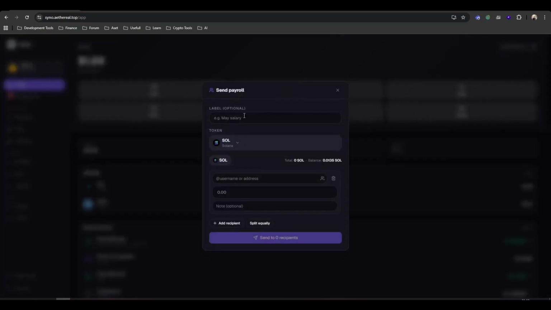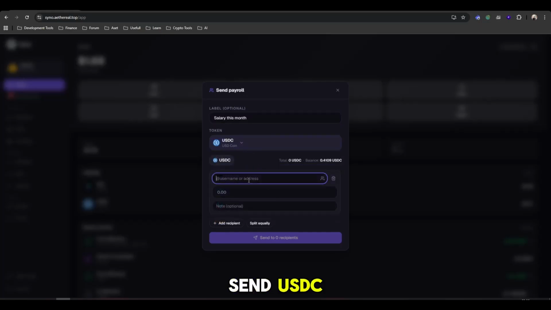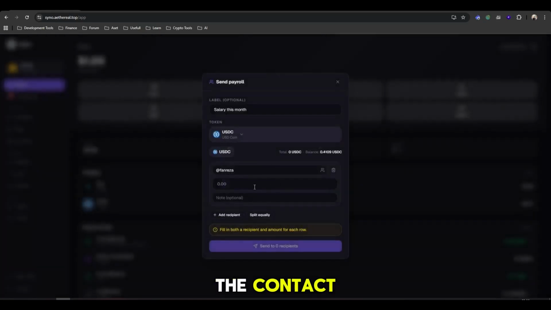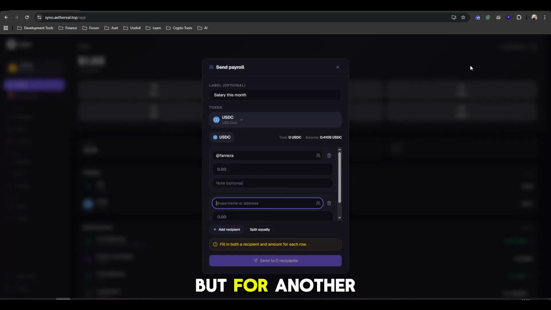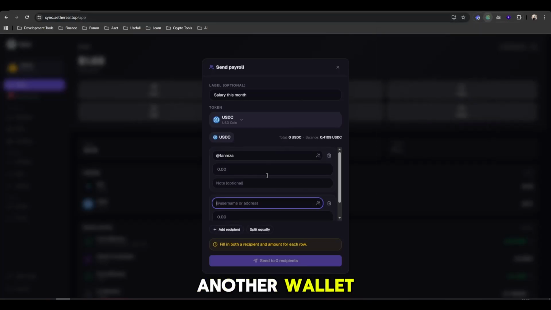Payroll is basically a batch transfer. It's made for you to send a bulk transfer to your team. Let's see, this one is for salary. I will send USDC, and I'll pick the contact and add another recipient. For another recipient, you can choose another wallet.